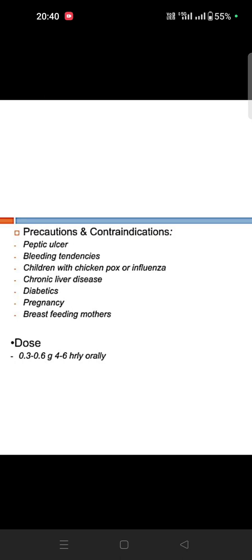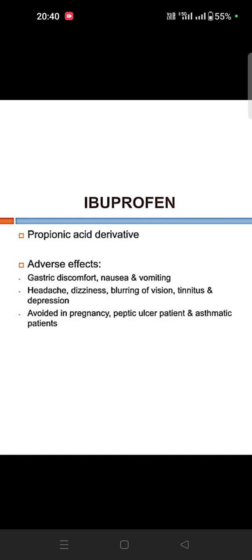Precautions and contraindications: peptic ulcer, bleeding tendency, children with chickenpox or influenza, chronic liver failure, diabetes. So 6 hourly orally they can give. Commonly available are aspirin 350 mg, Disprin 350 mg, Colosprin 130, then Ecosprin. Okay. So normally if you are giving the aspirin group of drugs, we can check blood clotting time, then prothrombin time, then international normalized ratio.